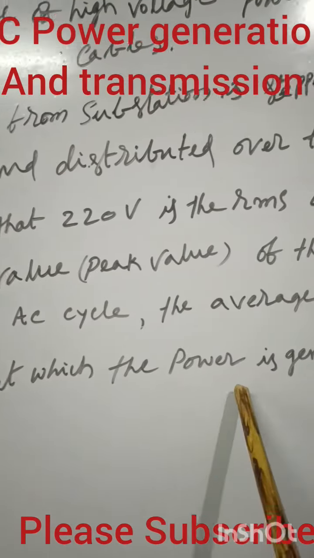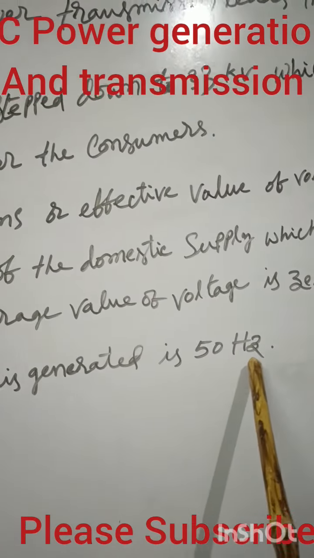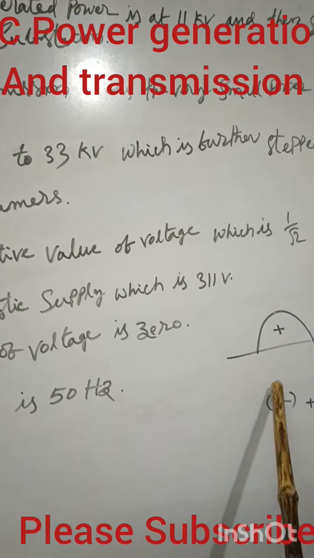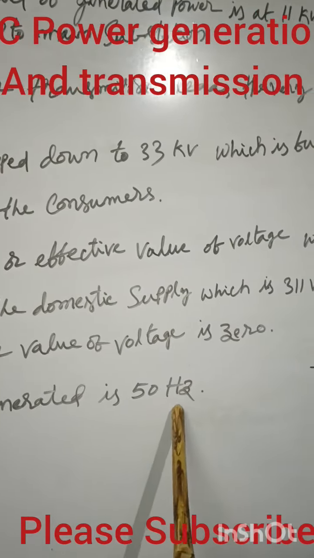The frequency at which the power is generated is 50 Hz. So the number of cycles will be 50 for 1 second. That's why it is 50 Hz. That means 50 cycles per second.